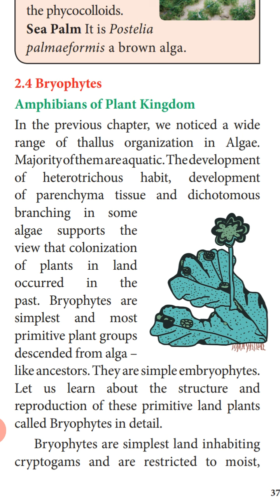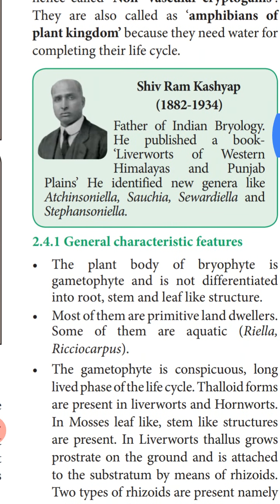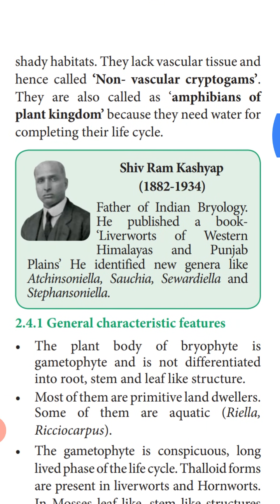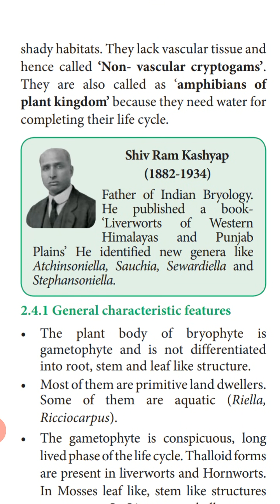They started occupying the land and they do not produce any flowers and seeds, and they are restricted to moist and shady habitats. Moisture or dampness should be present, and along with that they require shade. Only in damp, moist, shady regions do these bryophytes grow.